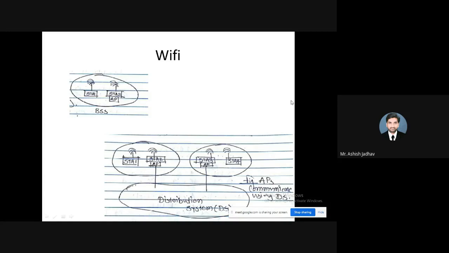Then we have flexibility. Flexibility means what? Creating an opportunity for new devices. That means you have the flexibility to add a new device in the network. This is what flexibility is. Right? So these are the benefits that we must know regarding Wi-Fi.